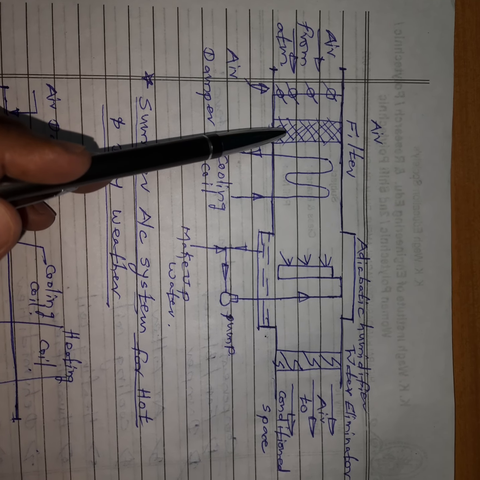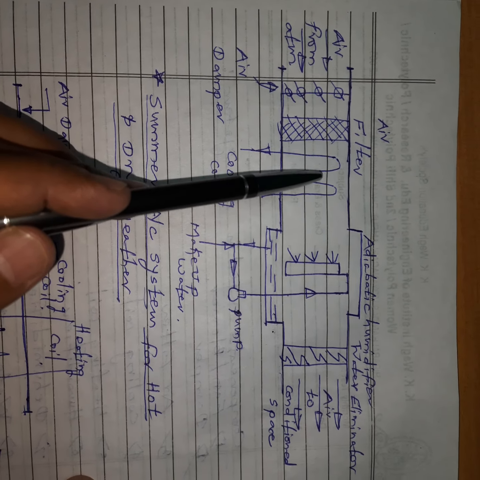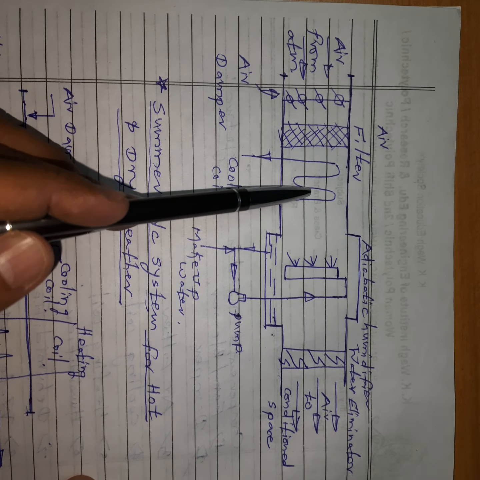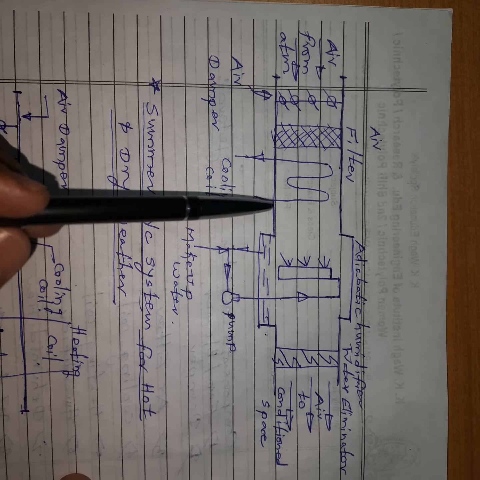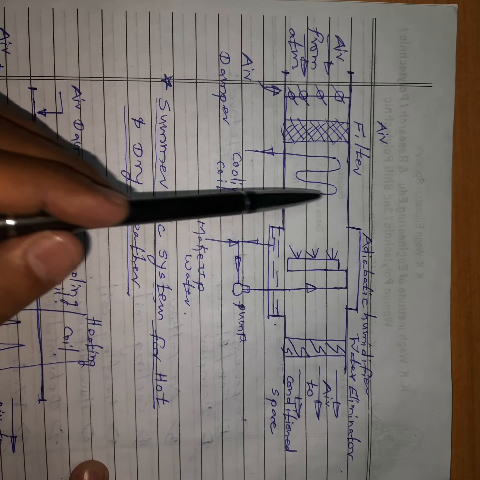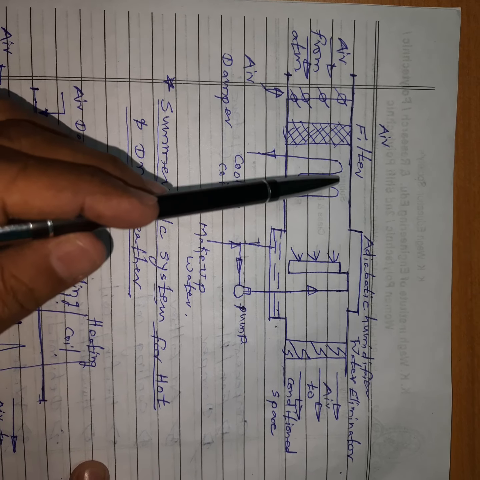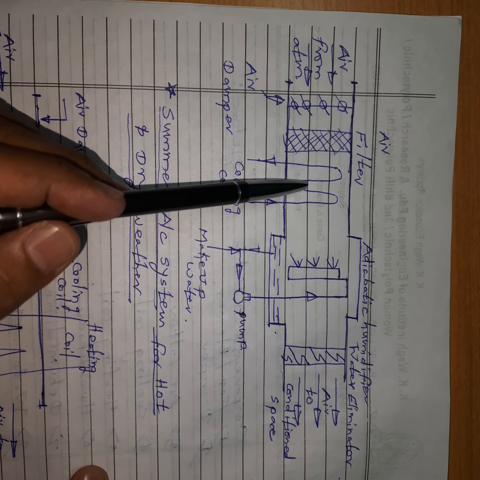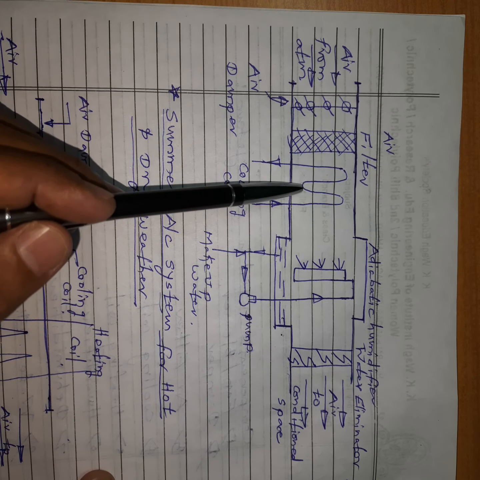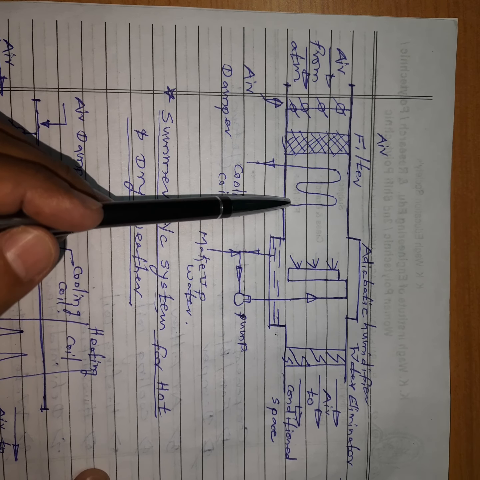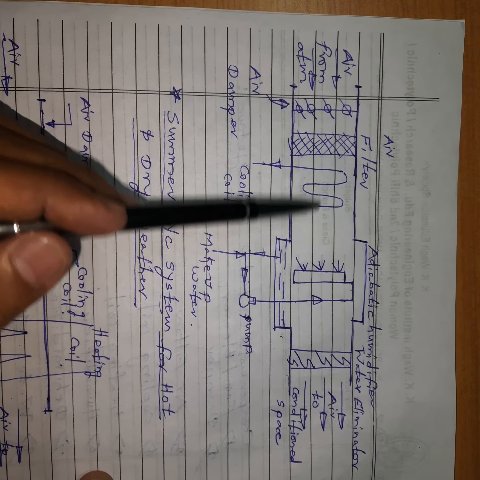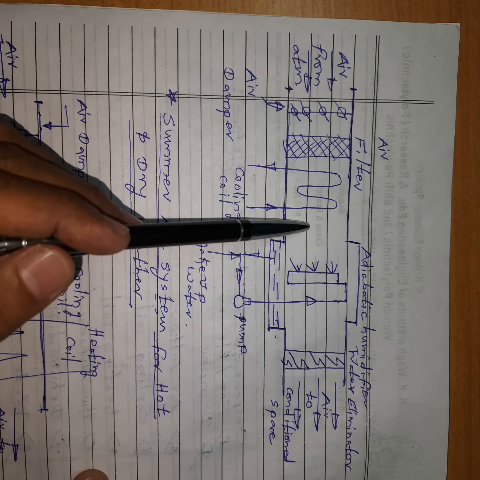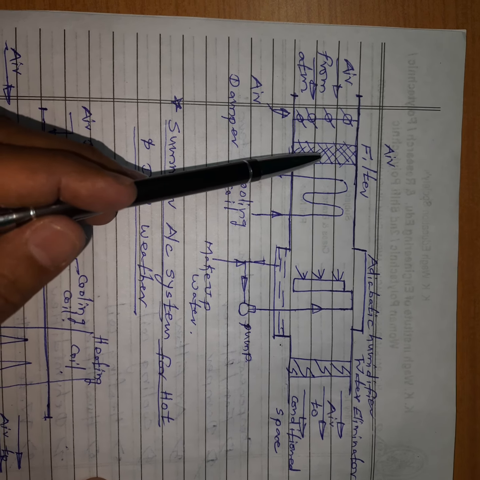Air is purified here, and that purified air is passed on to the cooling coil. This is a cooling coil. In this cooling coil we can circulate cold water, chilled water, or the refrigerant. That means it may be the evaporator coil of the vapor compression system. So by using this cooling coil we are cooling the air, and air is purified by using this filter.